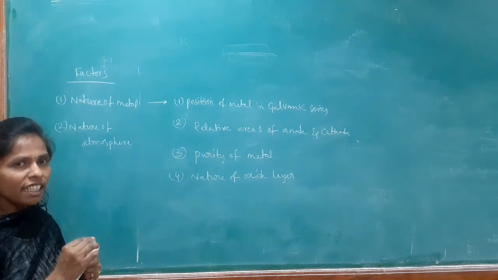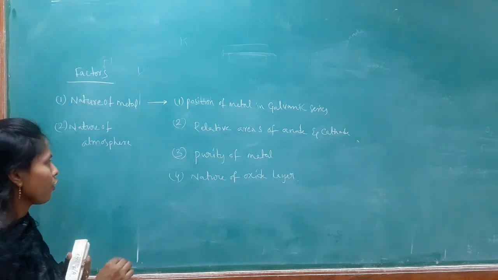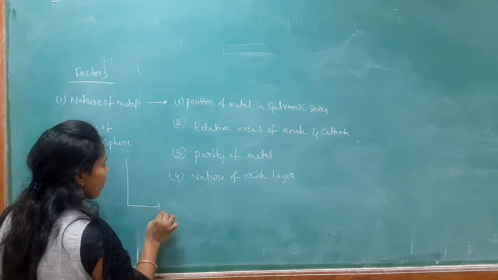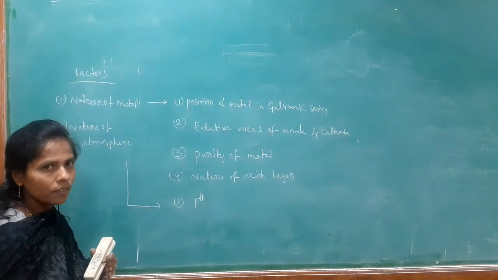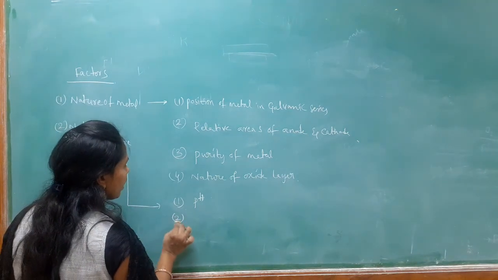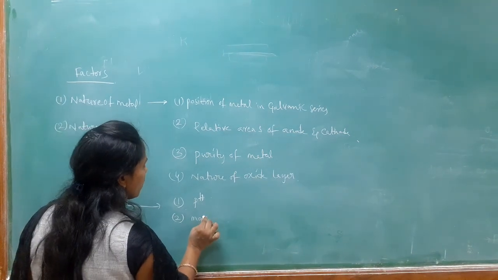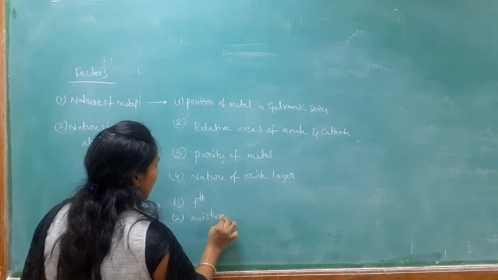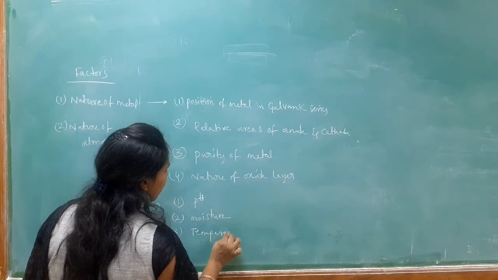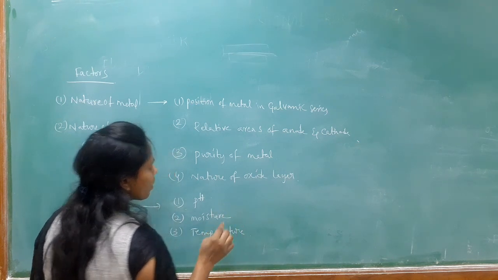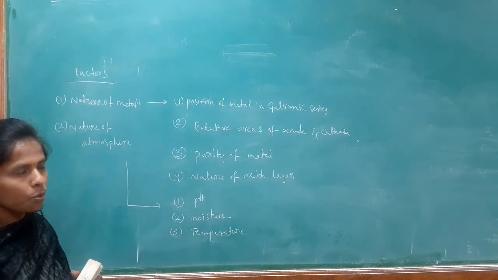And another one is nature of atmosphere or nature of environment. In nature of environment, there are 3 factors. One is the pH level. And the second one is moisture. And the last one is temperature. So these are the 3 factors which are depending on the rate of the corrosion.